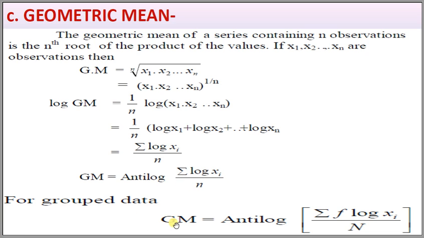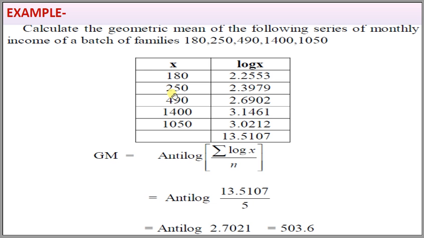For grouped data, GM is equal to antilog of summation fi log xi divided by n. Calculate the geometric mean of the following series of monthly income of a batch of families: 180, 250, 490, 1400 and 1050.